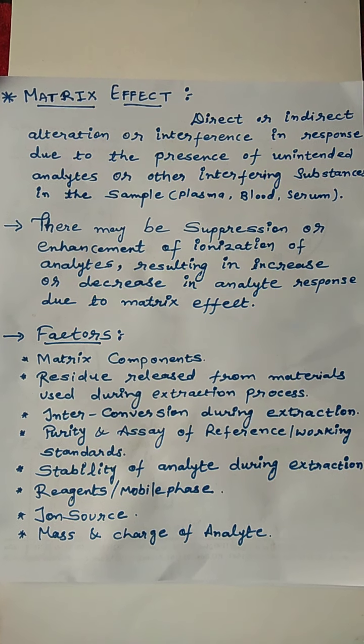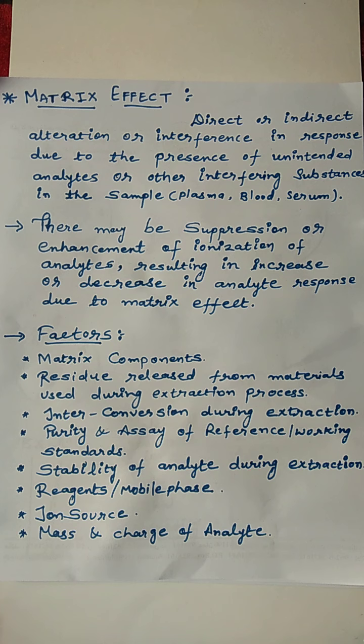Now, what are the factors that affect the matrix effect? That means, because of which factors there will be an effect of matrix on our response. So there are certain factors such as matrix components. As I told you, in the matrix, that means plasma or blood, there are many other substances available. Another thing is residue released from the material used during the extraction process.